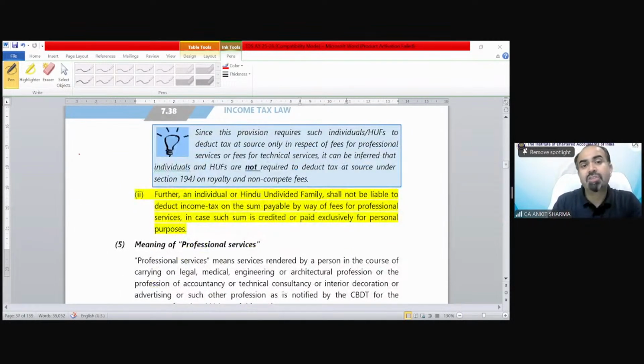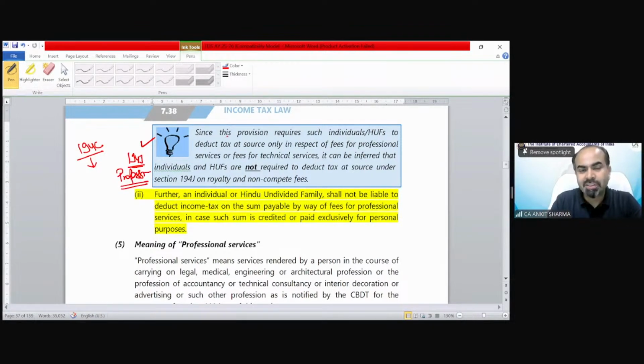Again, there was section 194C. In that section 194C, there was an exemption that if payment is for personal purpose, residential purpose, or work contract, then no TDS provision is applicable. The same benefit in section 194J also exists, and that is only for professional fees.